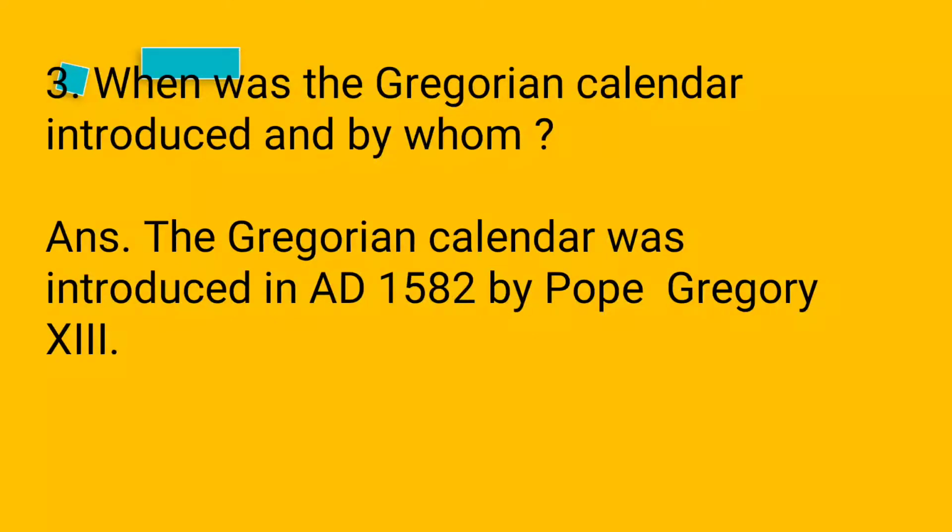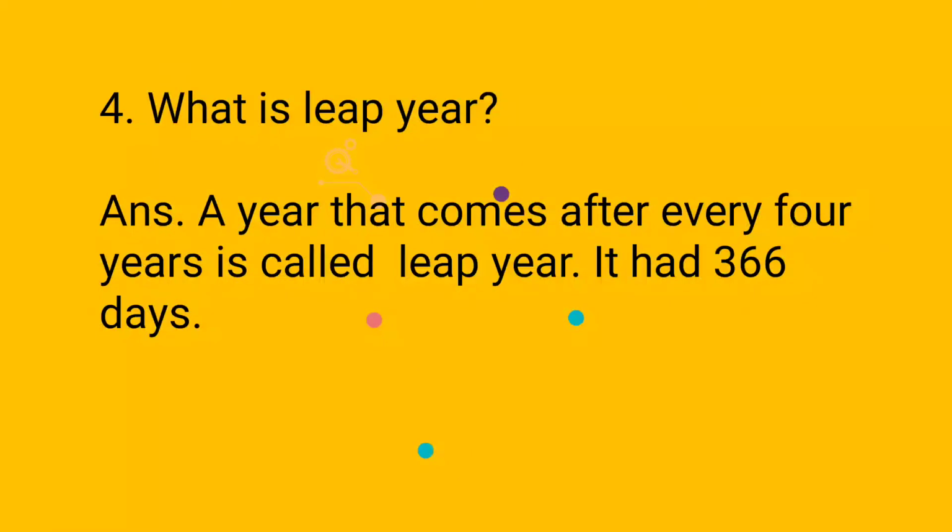Now moving on to the third question we have, when was the Gregorian calendar introduced and by whom? The Gregorian calendar was introduced in AD 1582 by Pope Gregory 13. What is a leap year?